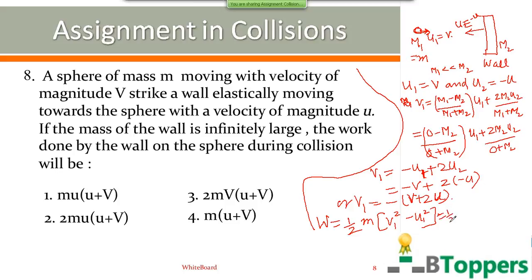So for v1 square you can substitute (v plus 2u) whole square. u1 square can be written as v square. You can copy down the working if you want to copy the solution of the problem. In simplification, you can try to complete it yourself carefully.